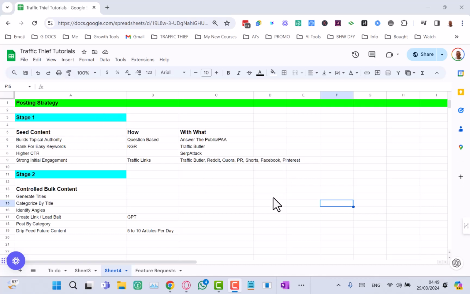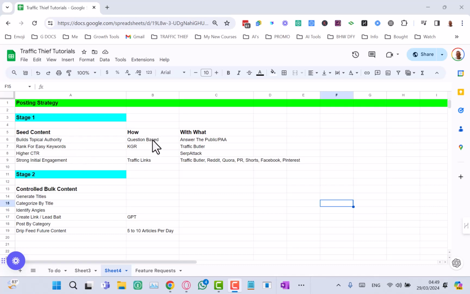Okay, so this strategy is designed to get you some initial traffic and engagement and seed your content so that you can build some topical authority. And then we can go into stage two, which is going to be controlled bulk content. Okay, so stage one is seed content, stage two is controlled bulk content. So first of all, with the seed content, this is designed to build topical authority.